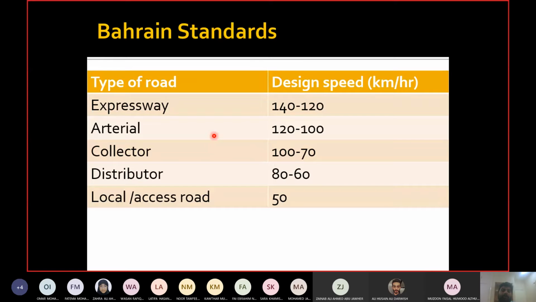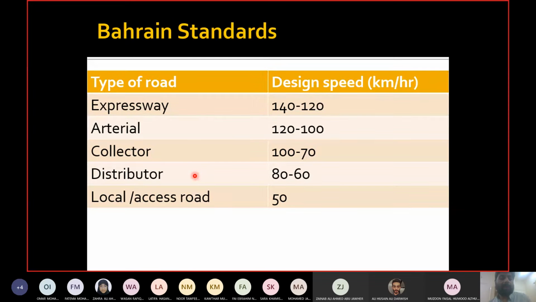Now the standards for urban areas. If there's an expressway, I defined expressway yesterday, the highway which does not have any intersections, in the urban areas, the highways which do not have any intersections, full access control. So those are expressways. Their speed is 140 to 120. Arterials are 120 to 100. Collectors 100 to 70. Distributors 80 to 60.